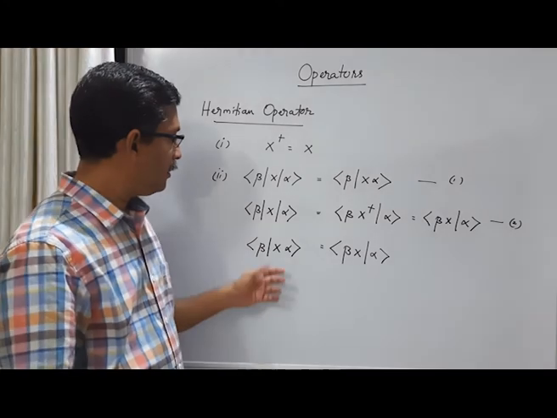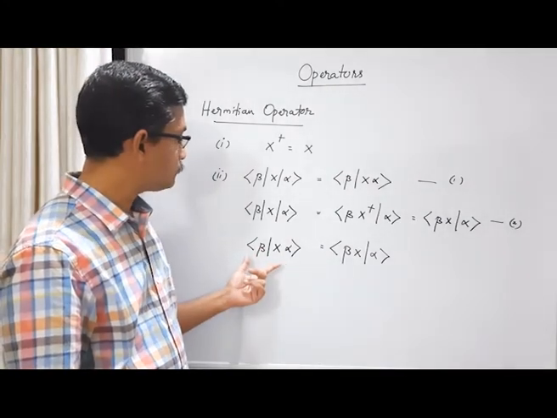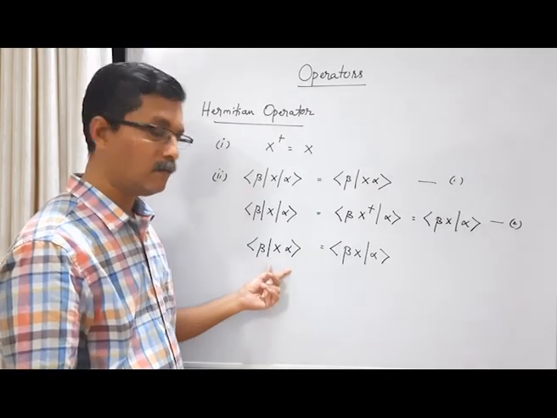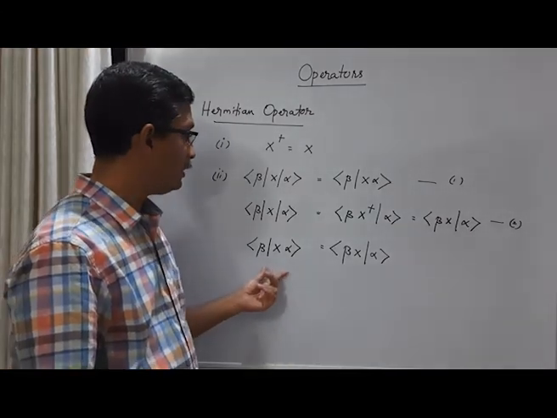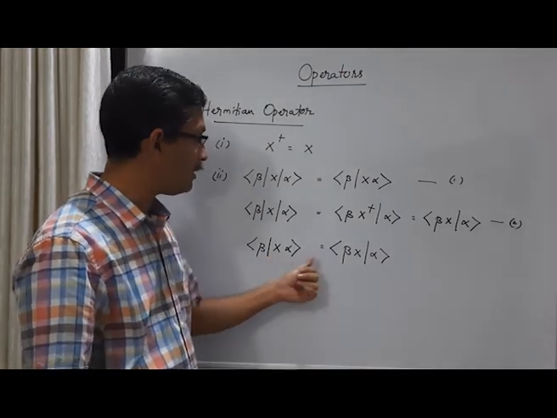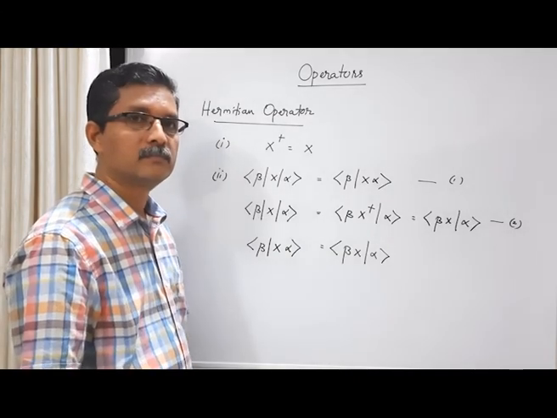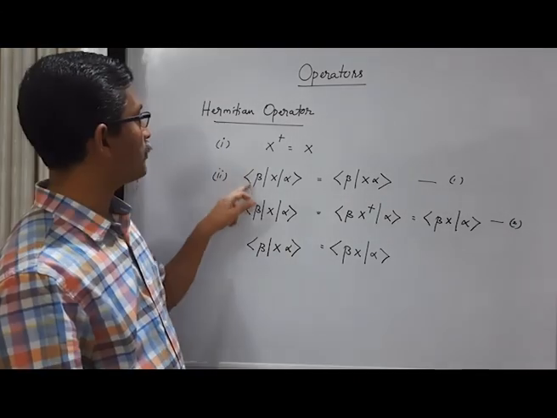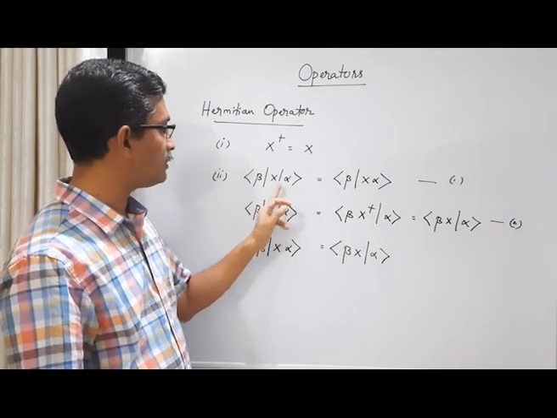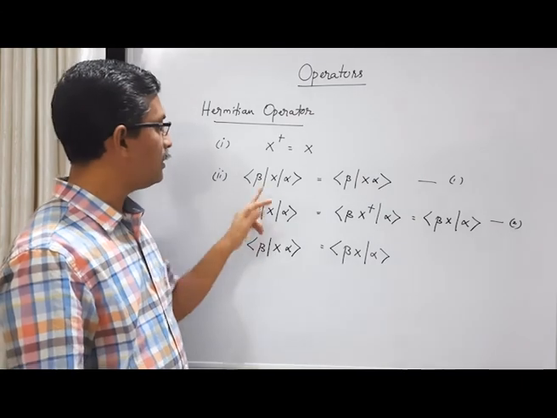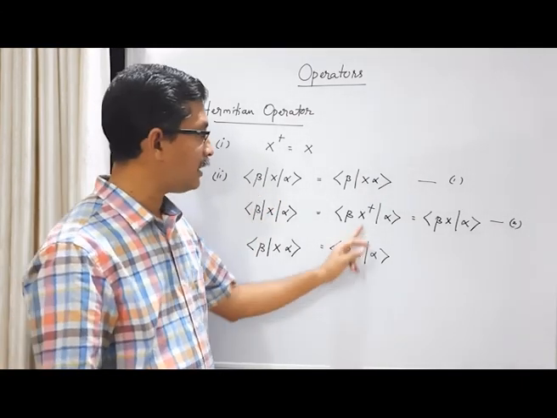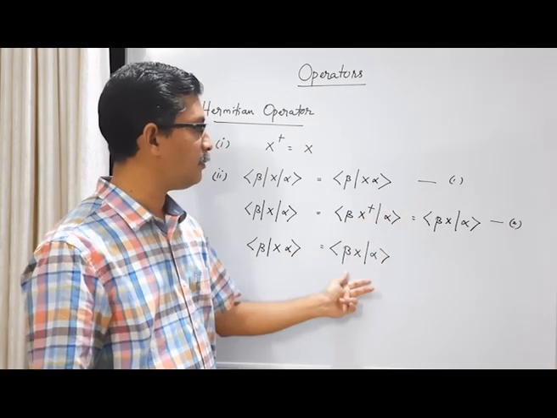What does it mean? See, the scalar product between two vectors, or inner product between two vectors, is the same whether the Hermitian operator acts on the ket side or the bra vector side. Okay, we have this inner product <beta|x|alpha>. If x is acting on ket alpha, then the inner product will be like this. If x is acting on bra vector beta, then the inner product will be like this. Actually it is like this, but because x dagger equal to x, it will be like this.